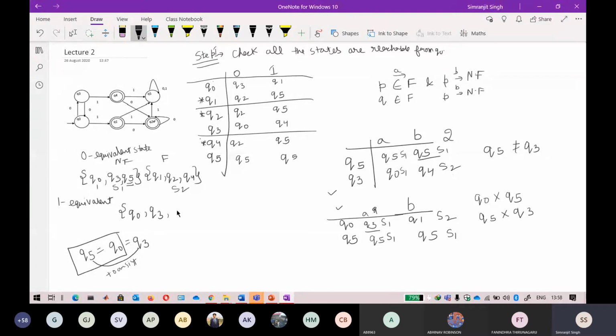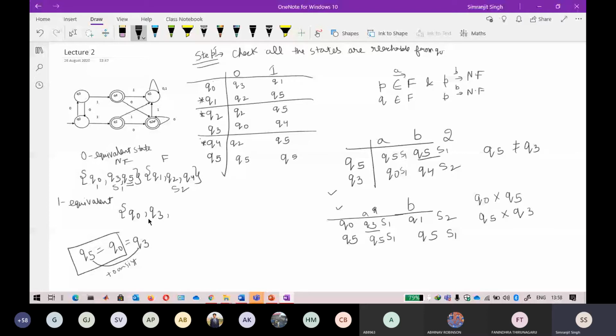You only have to check for one because they are already equivalent. If you check for one and nothing is equivalent, now I know that Q5 cannot be placed in this set. So I have to start a new set. That set will be called your Q5, so I placed it into that.